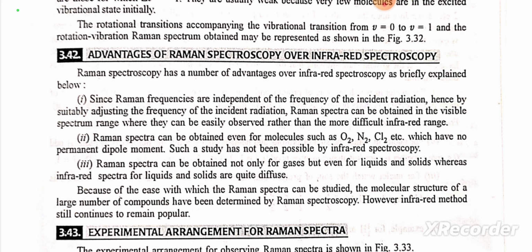Raman spectra can be obtained even for molecules such as O2, N2, Cl2, etc., which have no permanent dipole moment. Such a study has not been possible by infrared spectroscopy. Raman spectra can be obtained not only for gases but even for liquids and solids, whereas infrared spectra for liquids and solids are quite diffuse. Because of the ease with which Raman spectra can be studied, the molecular structure of a large number of compounds has been determined by Raman spectroscopy. However, infrared methods still continue to remain popular.